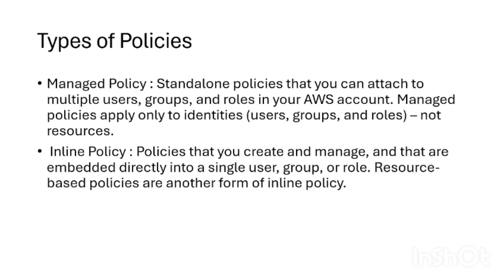The types of policies. Policies are JSON-based documents that define permissions. There are mainly two types of policies. Managed policies are created and managed separately, and can be attached to multiple users, groups, and roles in your AWS account. They are reusable and easy to maintain. Whereas inline policies are attached directly to a single user, group, or role. Use them for specific or one-time permissions.